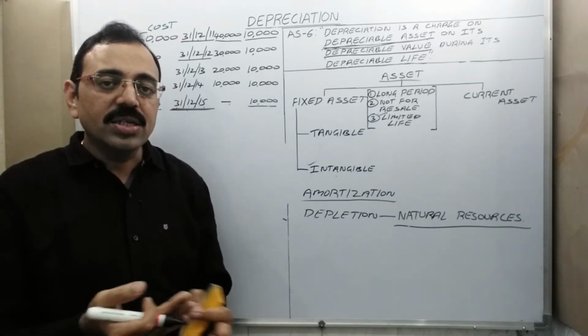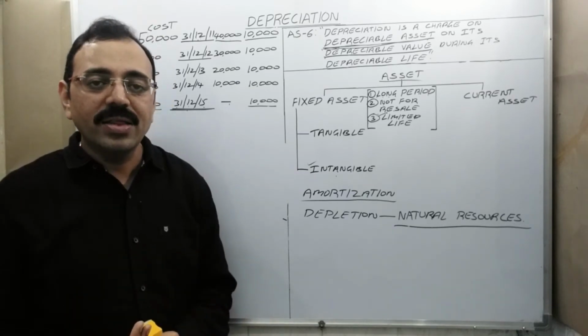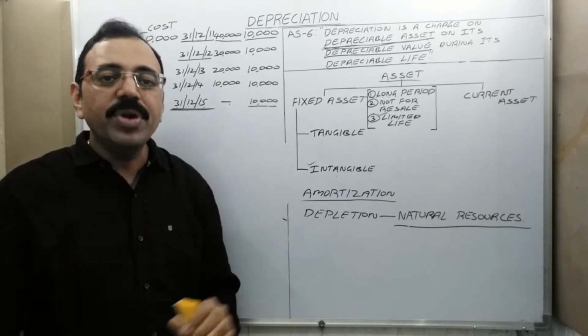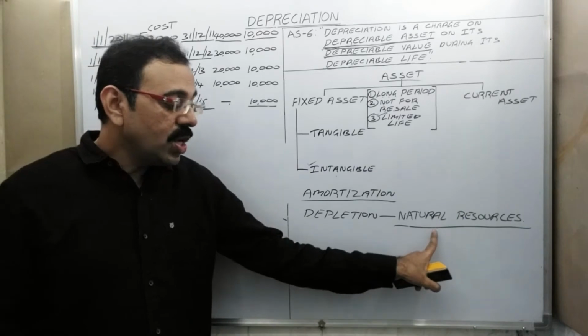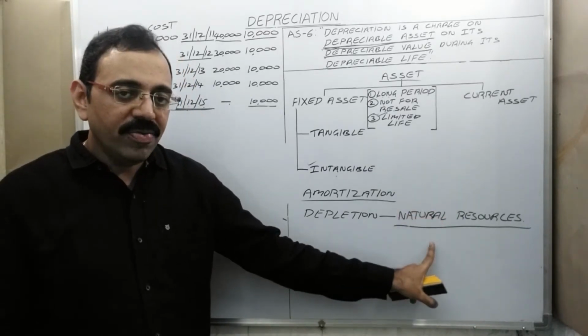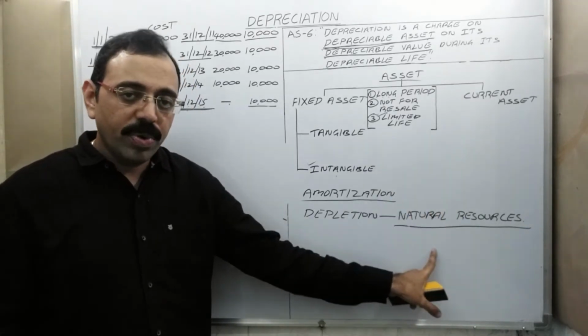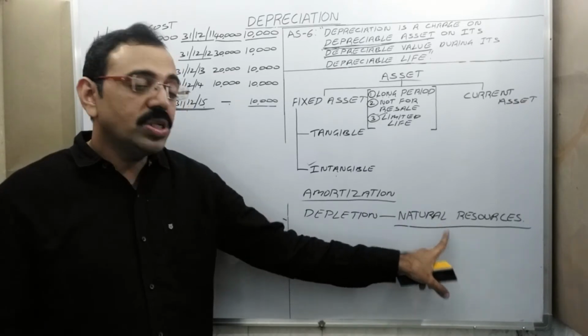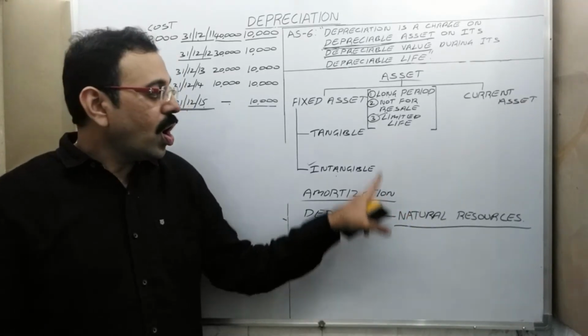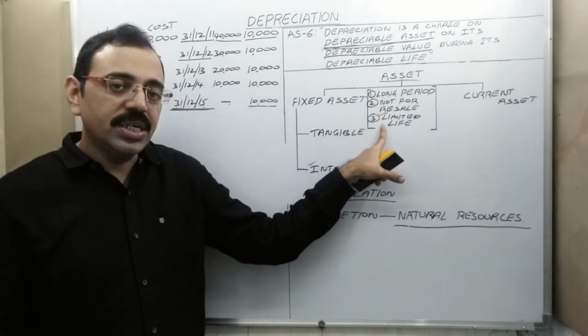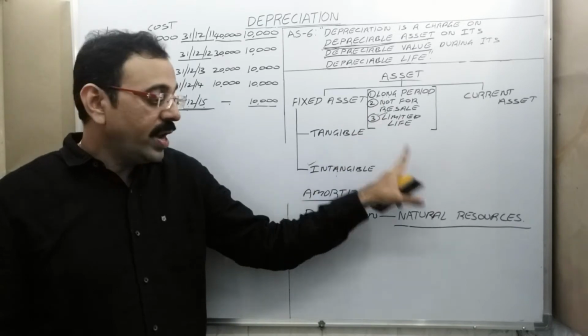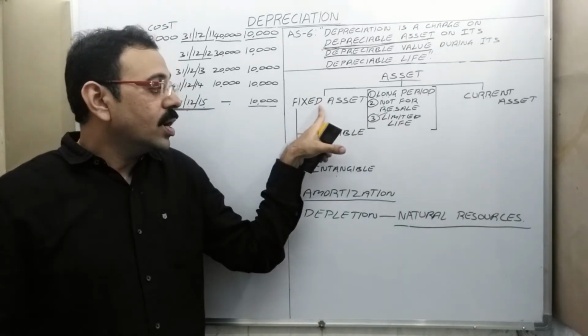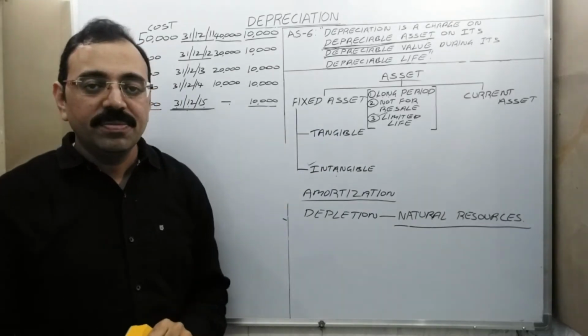After 20 years, after 25 years, like that the mine becomes empty. So natural resource has a limited life. It is used for a long period and it is used to generate some income. So all these three rules are satisfied here. Therefore, natural resource comes under fixed asset.